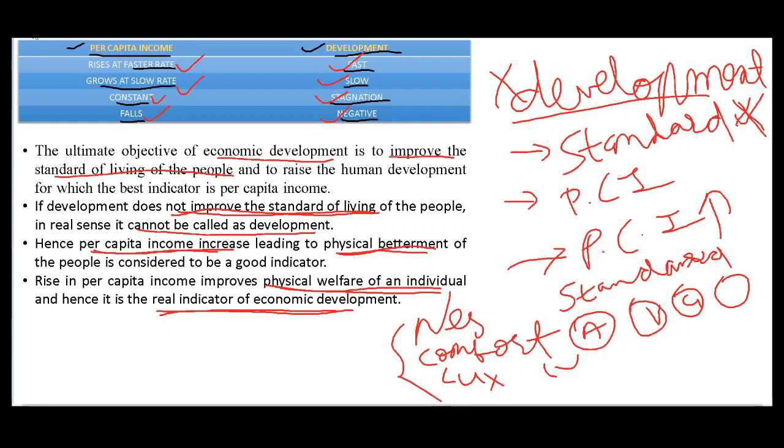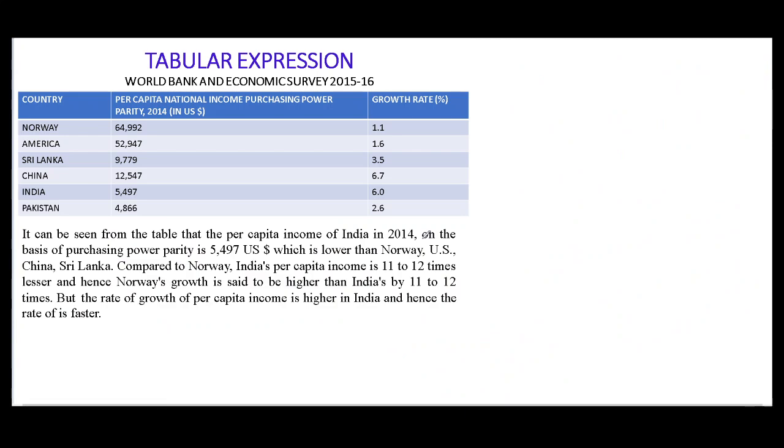Now we are moving on to a tabular expression of per capita income as a growth rate. In the tabular expression, World Bank data is given. It's a survey of 2015-16. Here countries are there. Then here per capita national income according to purchasing power parity of 2014 US dollar is there, and growth rate.